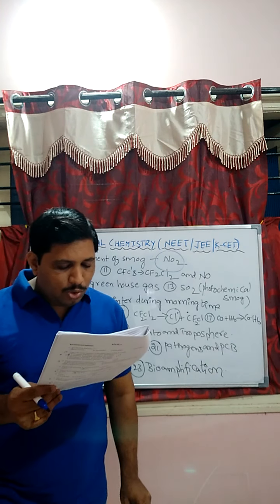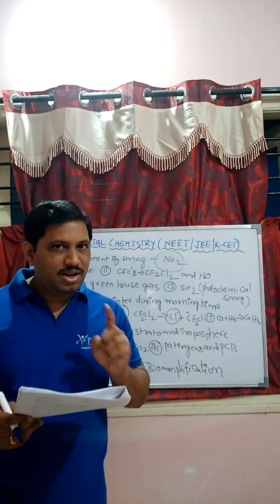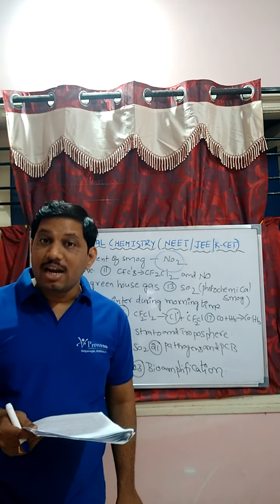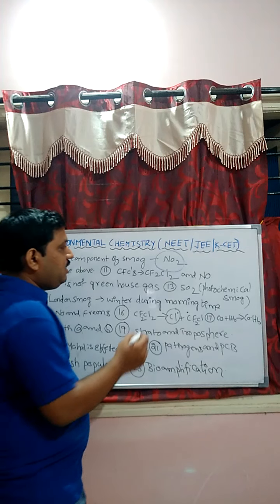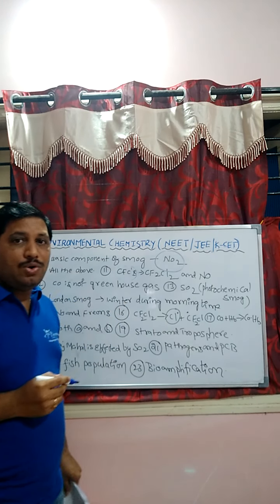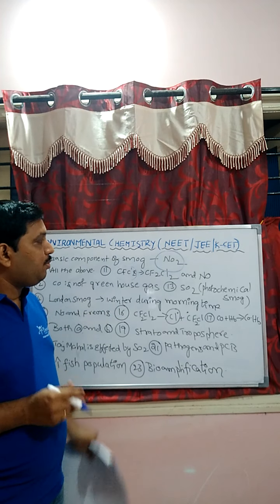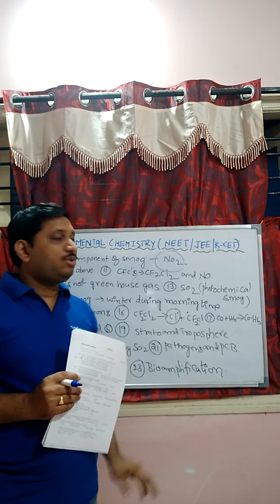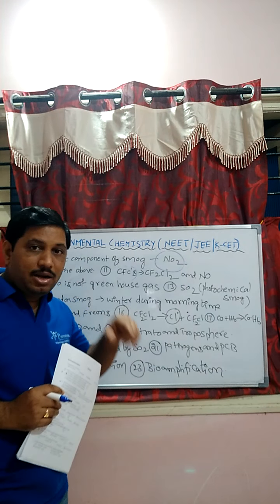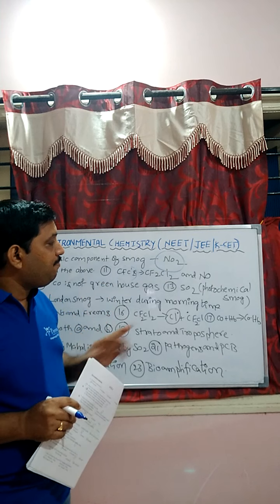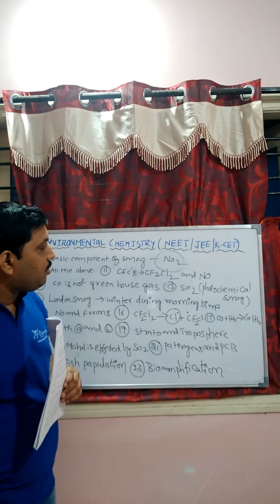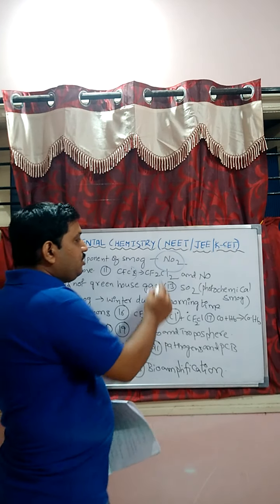Question number 11. Ozone depletion in the stratosphere is mainly caused by. The stratosphere contains ozone. The depletion of the ozone layer in the stratosphere is mainly caused by CF2Cl2, which is known as chlorofluorocarbons. CF2Cl2 and nitric oxide, both components are responsible for the depletion of the ozone layer, but the main component responsible is CF2Cl2, that is chlorofluorocarbons. In the given options, both compounds are given.